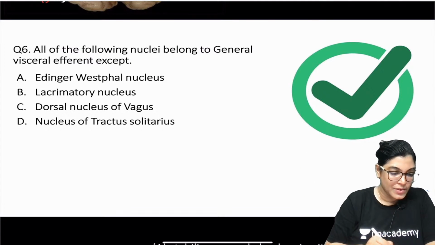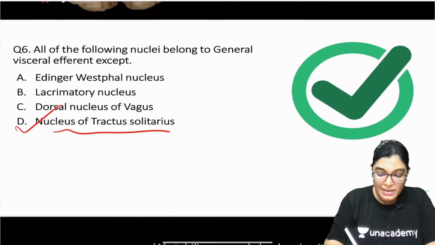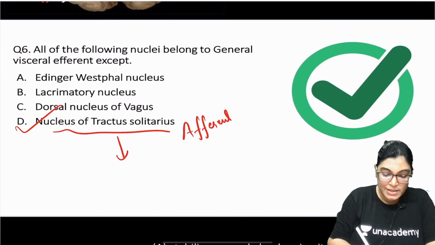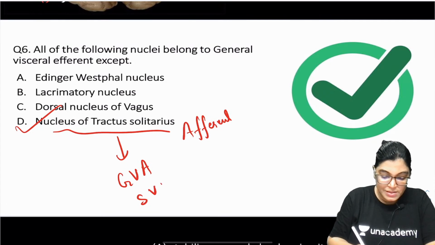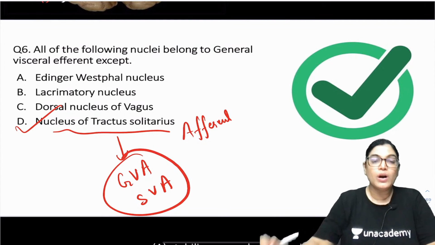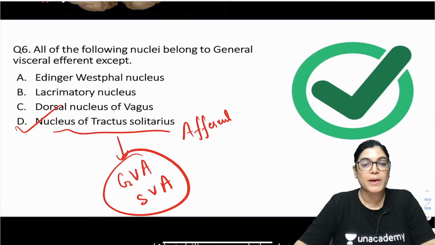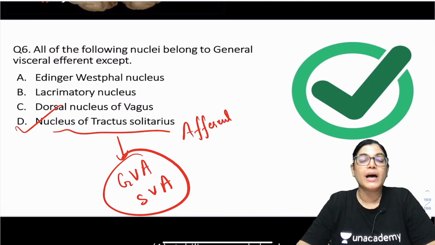Actually the correct answer is given by Sam, that is nucleus of tractus solitarius. So when we talk about tractus solitarius, it is carrying afferent fibers. It is the nucleus of general visceral afferent and special visceral afferent, taste sensation. So actually two functional components: general visceral afferent and special visceral afferent. Both these functional components have only one nucleus belonging to them, and the name of the nucleus is nucleus of tractus solitarius.